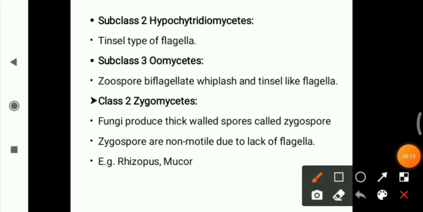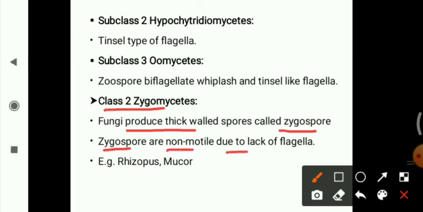Now we will move to the second class, Zygomycetes. These fungi produce thick-walled spores called zygospores, and the zygospores are non-motile due to the lack of flagella.